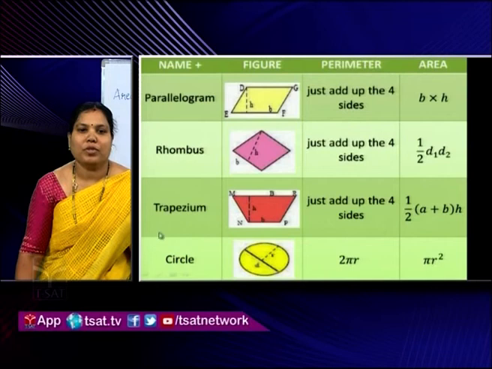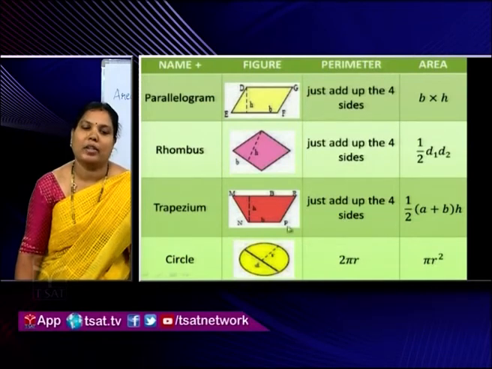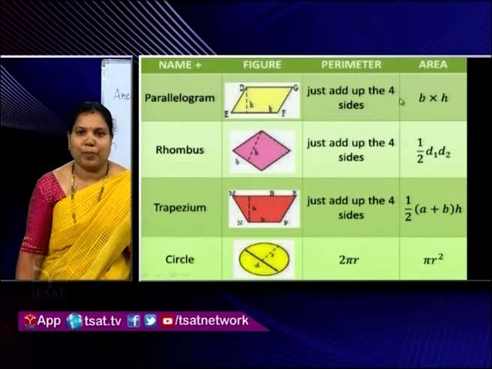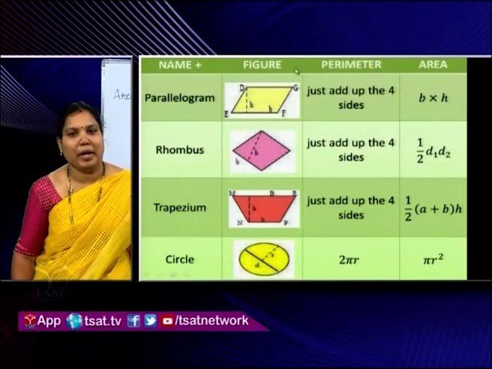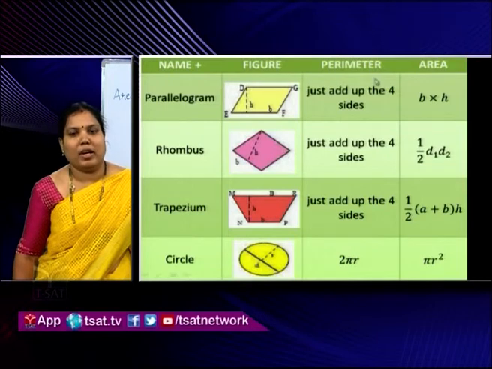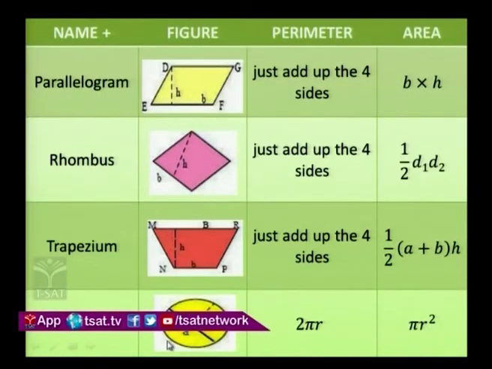The perimeter of a trapezium is also the sum of all sides. Area of a trapezium is half of (A plus B) into H. The perimeter of a circle is its circumference, 2 pi r, and the area of a circle is pi r square.